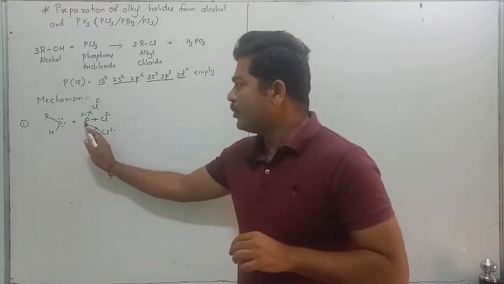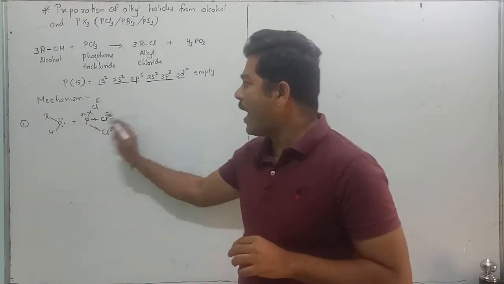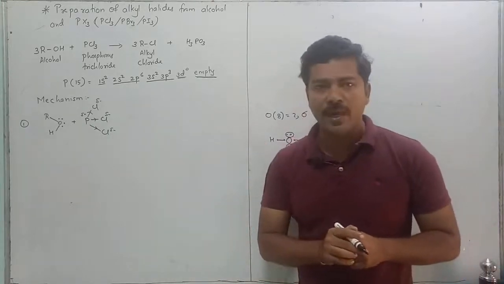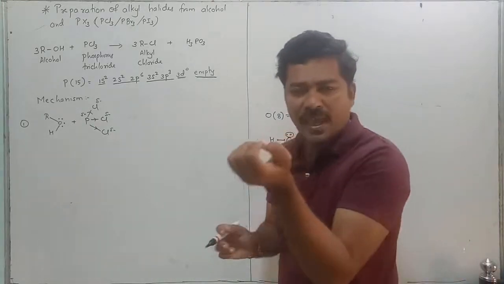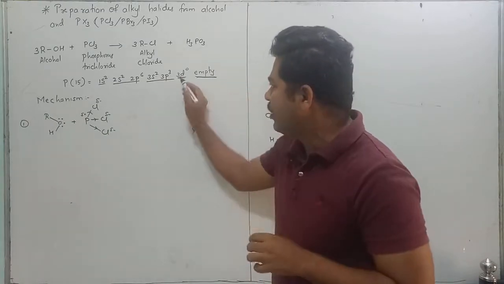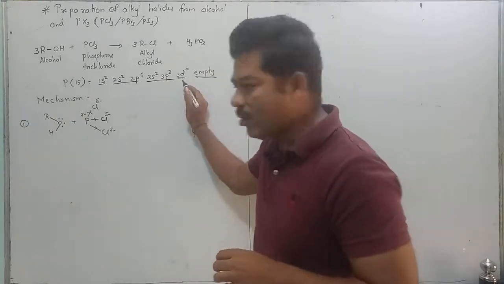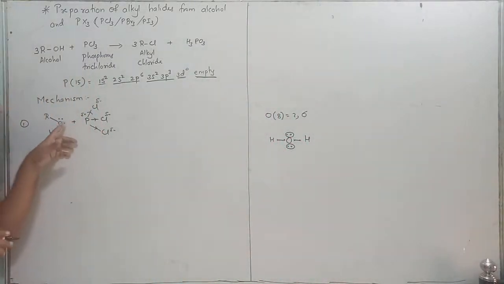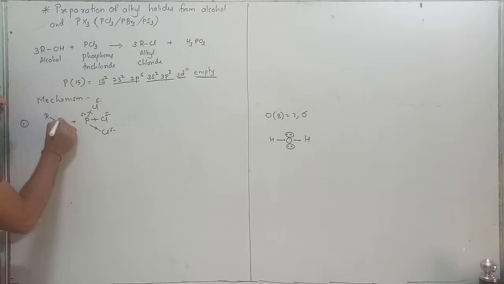Now this phosphorus has a positive charge and an empty space, the empty d orbital. This positive charge can attract electrons and keep them in the empty space. From where will it attract the electrons? From oxygen, because oxygen has 4 electrons pending, and without reaction it will try to make its electrons react.